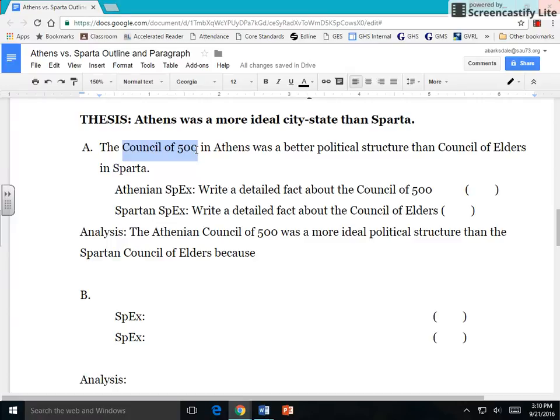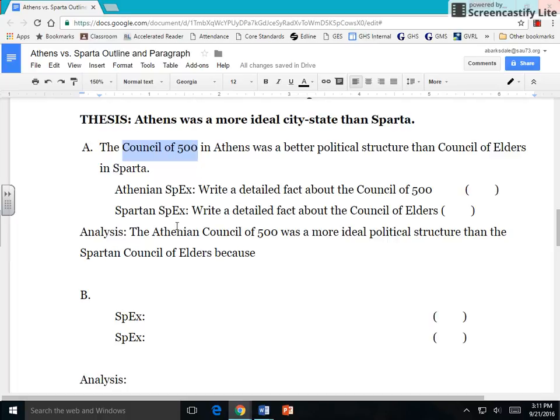You can analyze any political structure you want. You could look at the strategos and the king. You could look at the ecclesia. You could look at the ephors. You decide what two you want to talk about. But what I'm trying to get you to focus on is that you need to talk about the two political structures and choose a part of it. You cannot cover everything. Okay? So really think about the ones that stood out to you.